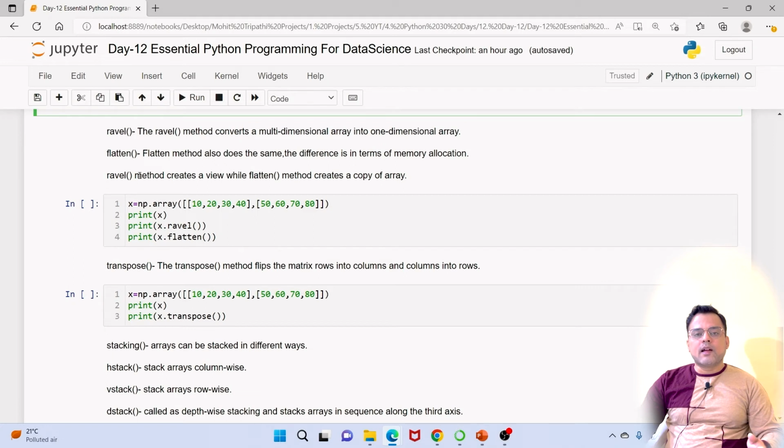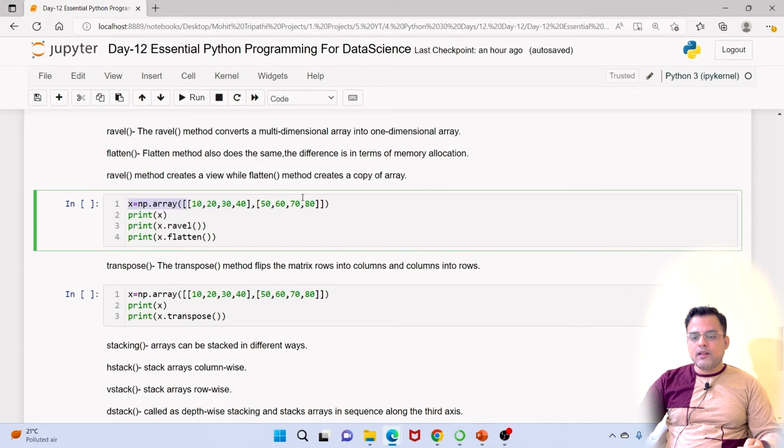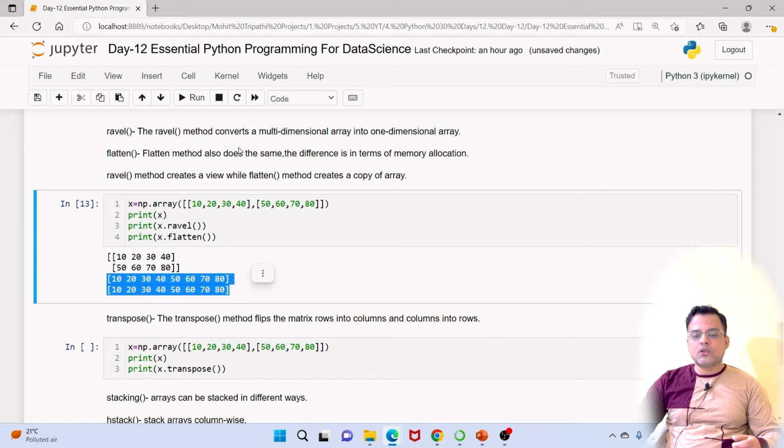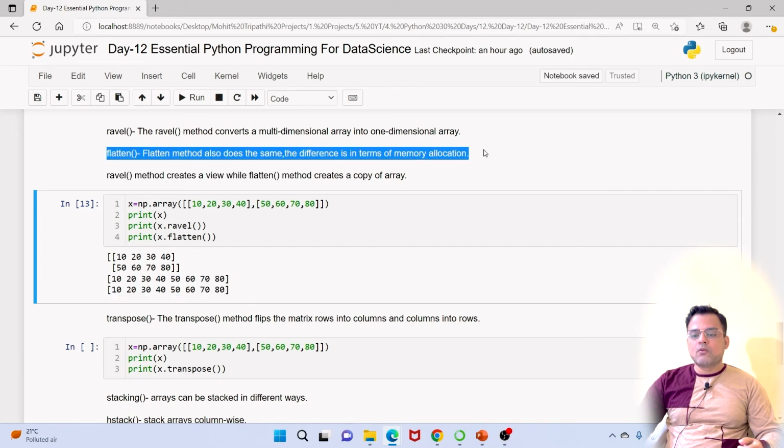For example, the ravel method creates a view, in the sense that if you make any changes in the array, it will be reflected in the parent array. But the flatten method creates a copy of an array. So if I convert this 2D array into a 1D array using ravel and flatten, you can see the output is the same. It converts a multi-dimensional array into a one-dimensional array. Most of the time we go with flatten because we want to create a copy of an array, not a view.